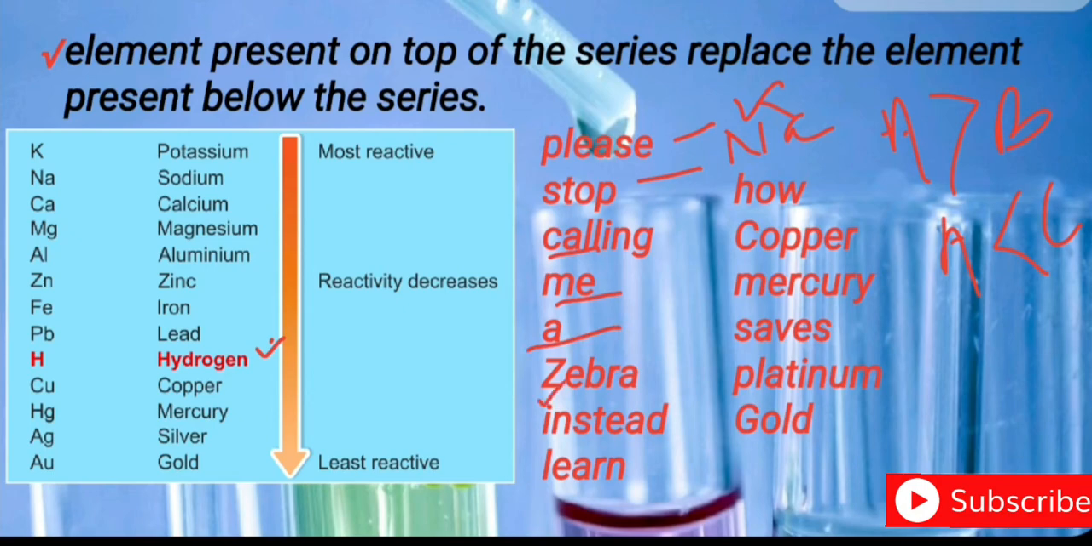Zebra, Z stands for zinc. Instead, I stands for iron. Learn means lead, Pb. How means hydrogen. Copper, mercury, shapes, S stands for silver. Then platinum and gold. Platinum is Pt and gold is Au.